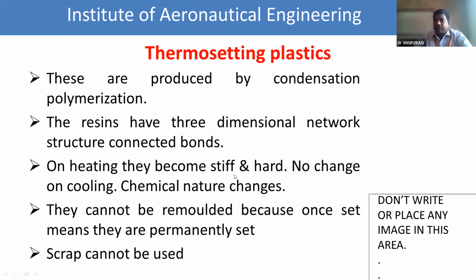On heating, they become stiff and hard, and further there is no change on cooling. That means the chemical nature changes. This point is also very important. The stiffening nature is acquired by these plastics on heating only, and there is no change on cooling. Because of this nature they cannot be remolded, because once set they are permanently setting polymers. And in the manufacturing of these polymers, we cannot use scrap product. That means thermosetting plastics are manufactured from pure plastics, which do not involve any waste products.